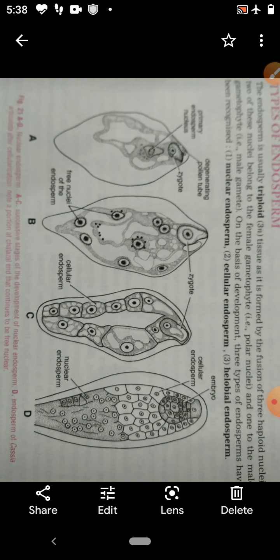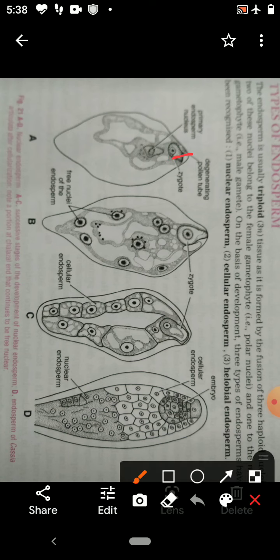First, in the embryo sac, in the beginning you will see the zygote and the primary endosperm nucleus. How does nuclear endosperm develop?